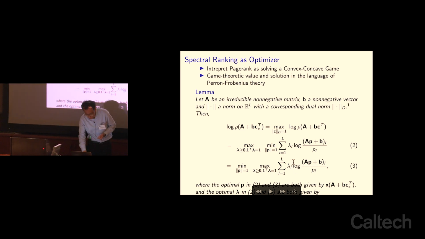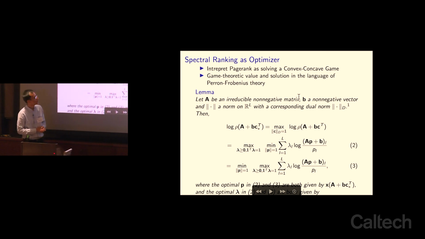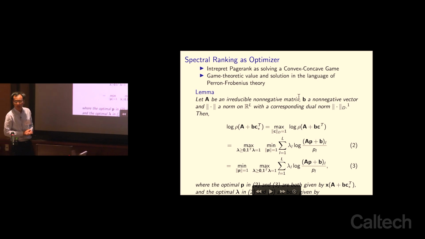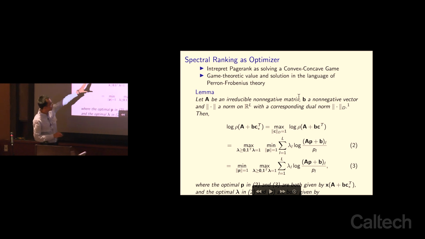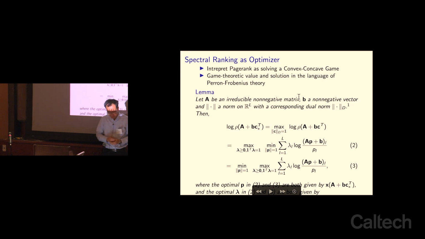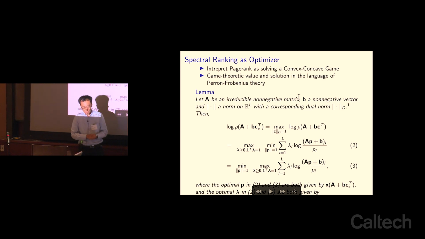So here is one result to characterize the spectral characteristics of PageRank. Namely, it can be written as a minimax or maximin problem. And there are physical interpretations related to this maximin problem, minimax problem.